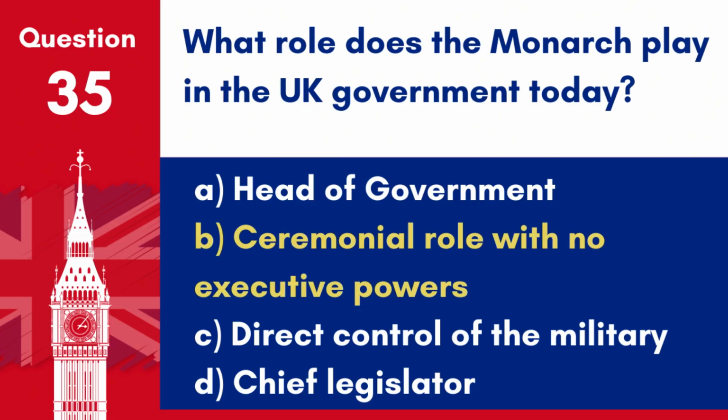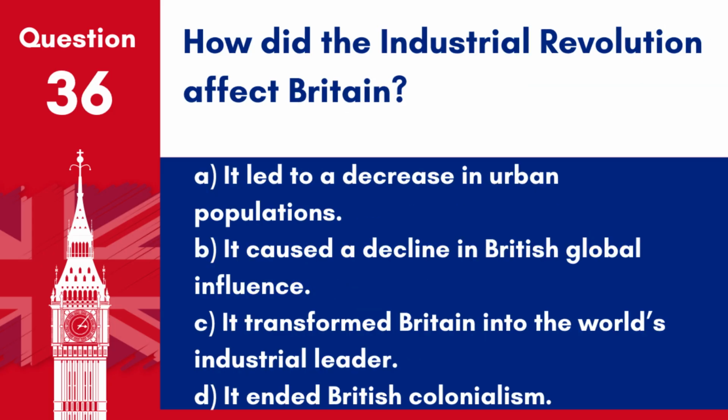Answer: B. Ceremonial role with no executive powers. Today, the monarch's role in the UK government is largely ceremonial, with no direct executive powers in the governance of the country.